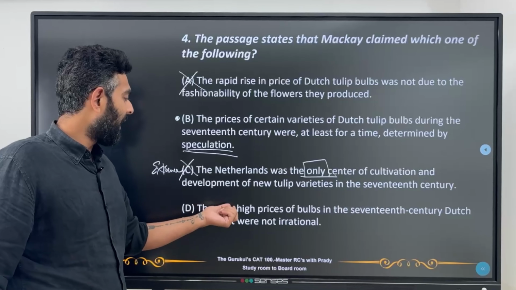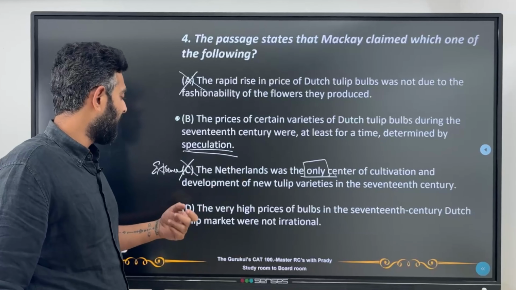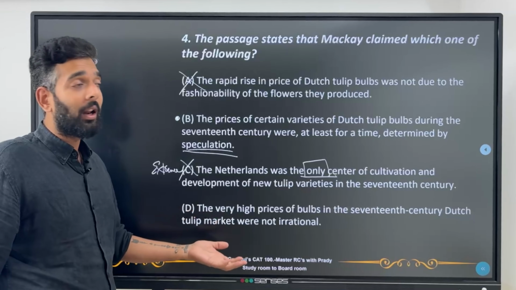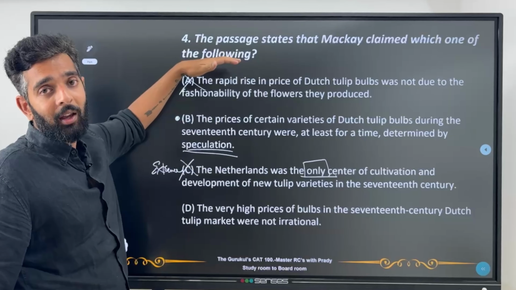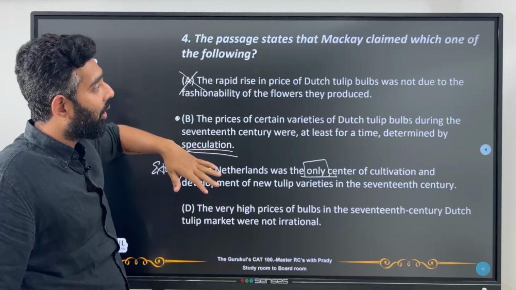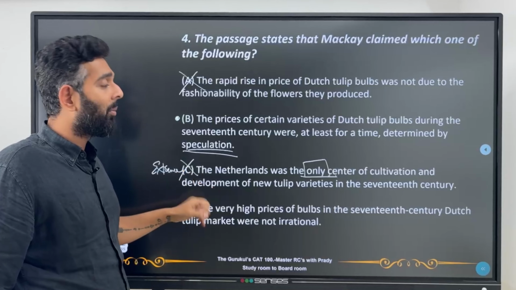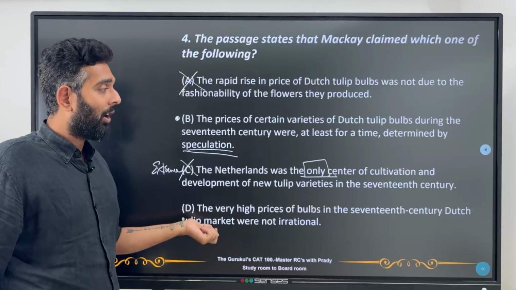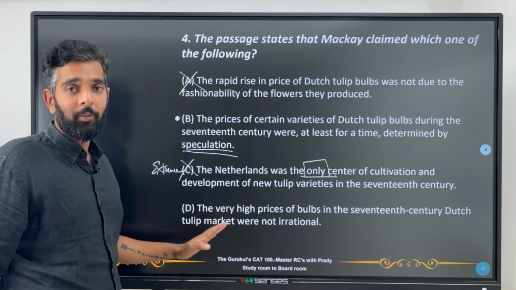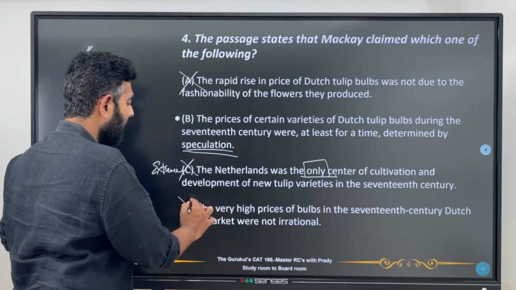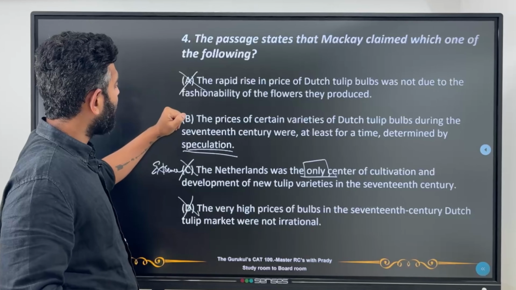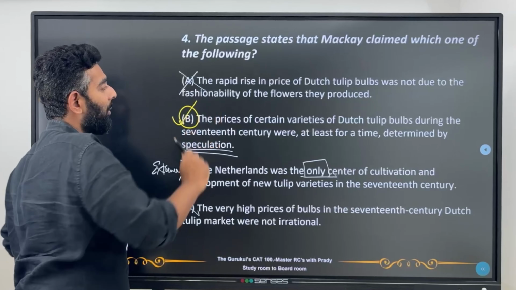D. The very high prices of bulbs in the 17th century Dutch tulip market were not irrational. Again, Mackay does not say that they were irrational or not irrational. In fact, Mackay does not comment on the irrationality of the prices. It was Garber who says that. So I can remove this from the answers. So the best possible answer would be B, and that will be our correct answer.